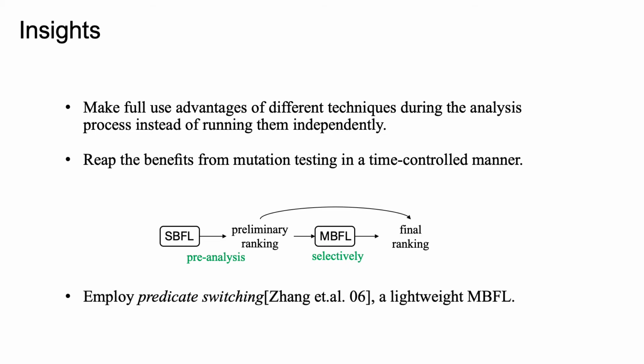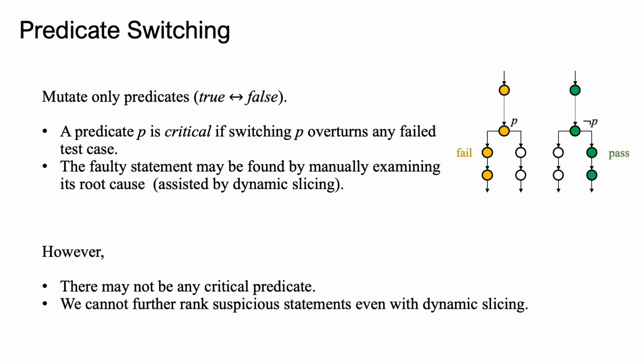Before we talk about our solution, I would like to introduce Predicate Switching, a lightweight mutation testing technique. Well, predicate switching mutates only predicates. Since there are only two possible states of a predicate, true or false, this technique is lightweight. Well, a predicate P is critical if switching P overturns any failed test case.